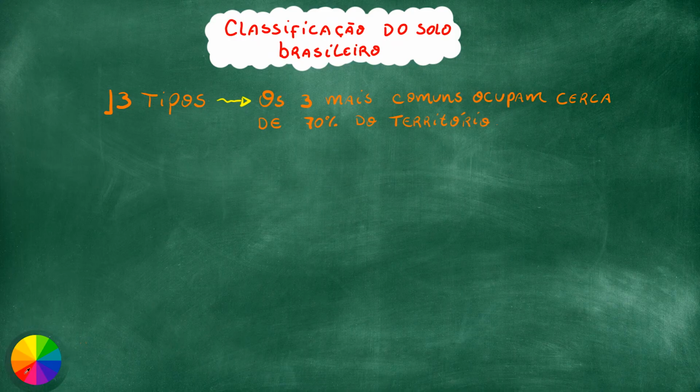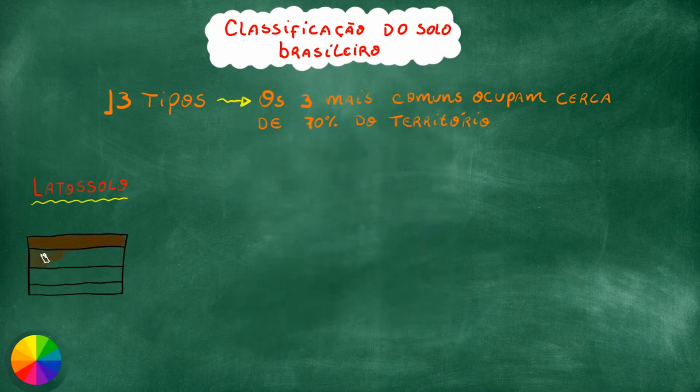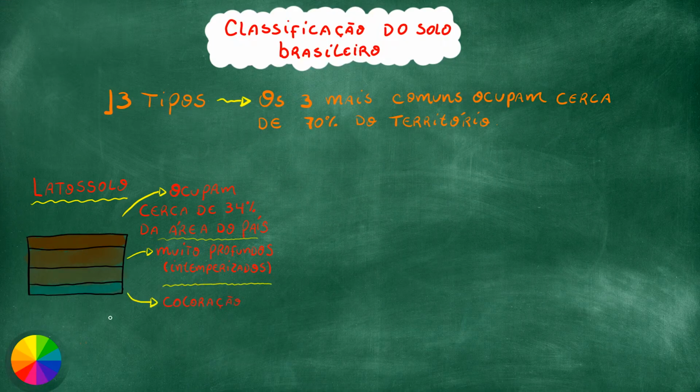So let's go. And the first and most important one you need to know is the latisols, which account for about 30% of all Brazilian soils. In other words, they are the most abundant in the country, and they have some main characteristics. First, they are very deep, in other words, highly weathered. They have colors that can vary from a more reddish tone to a more yellowish tone. In general, they are acidic soils and require amendments to be used for agricultural purposes. And they are very common, very typical in equatorial and subtropical regions.